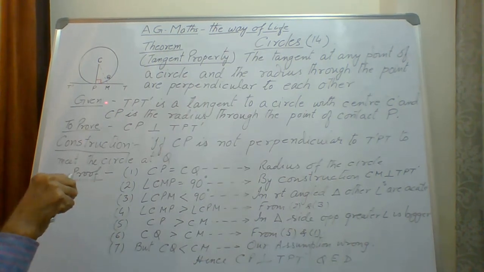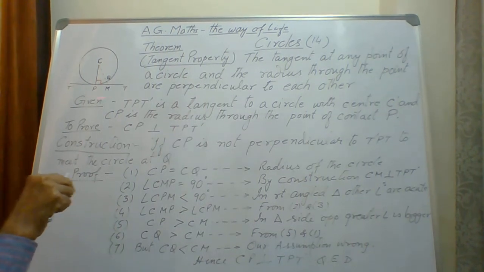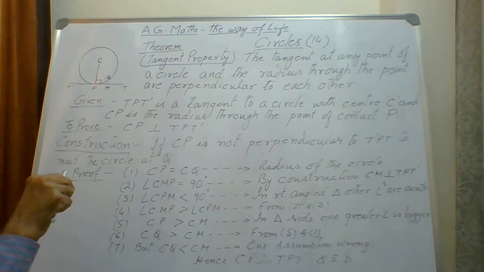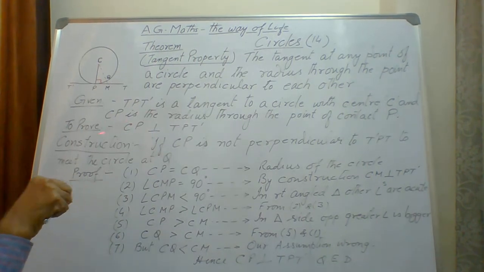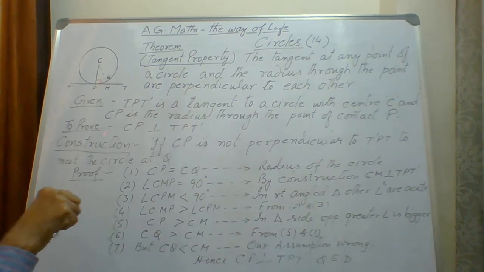So what is given here is a circle and a tangent which is touching the circle at one point P, and if a radius is drawn from the point P to the center, that line will be perpendicular to the tangent. Now we have to prove this.